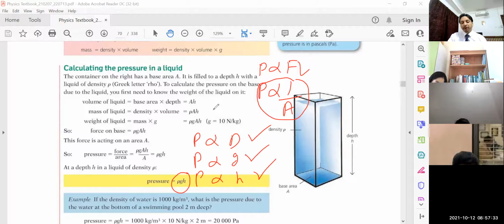Similarly, the equation of pressure depends upon the density. It means if you are in seawater, underwater in the sea, your body will experience different pressure. If you are at the same depth but not in the ocean but in a lake or a river, your body will experience different pressure. Why? Because seawater has different density. In seawater the salt is there, but in the river the salt is not there. So depending upon the density, your body will experience different pressure. So please remember all these points. These points will help you in solving multiple choice questions for your paper number 1.